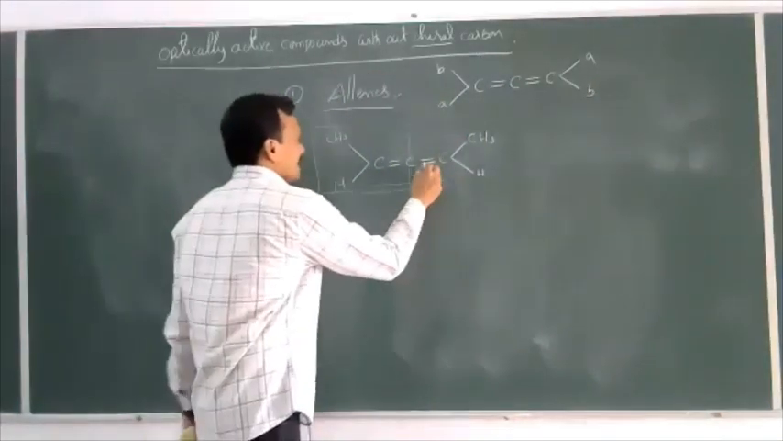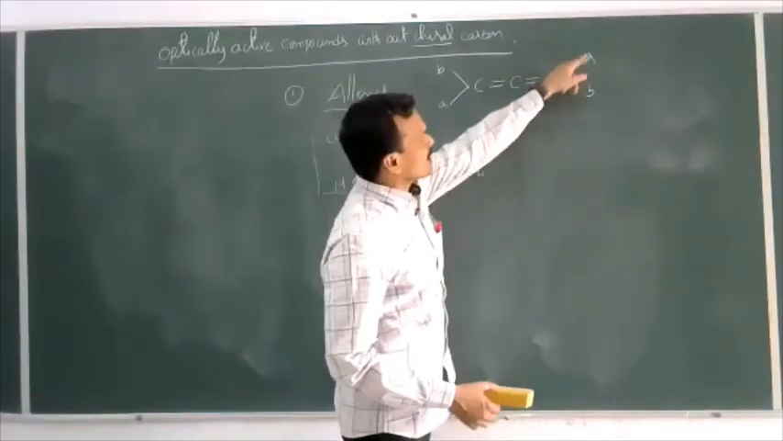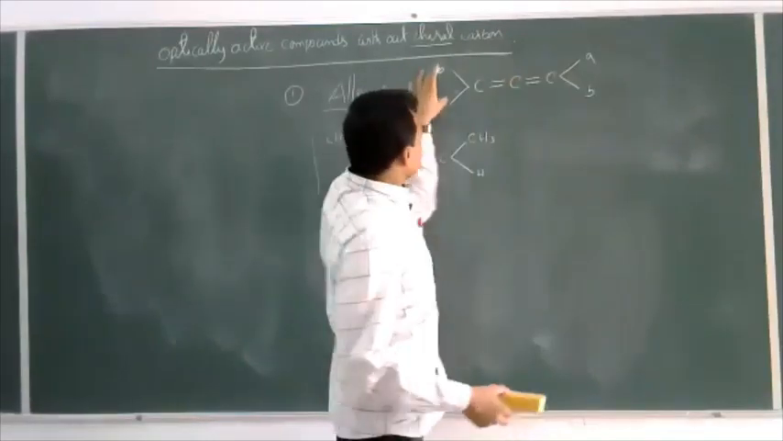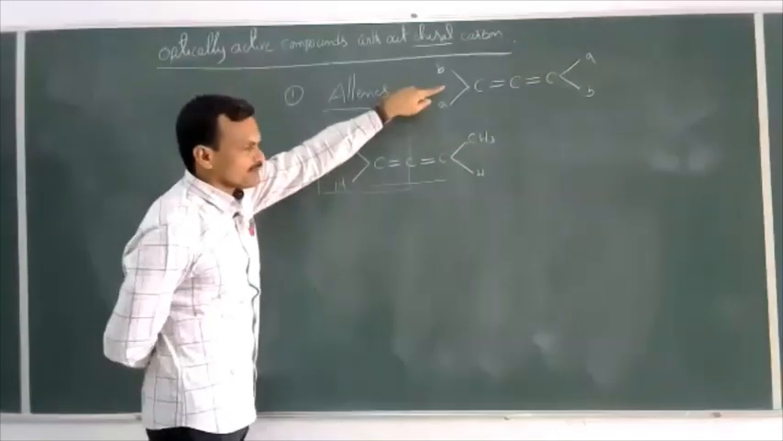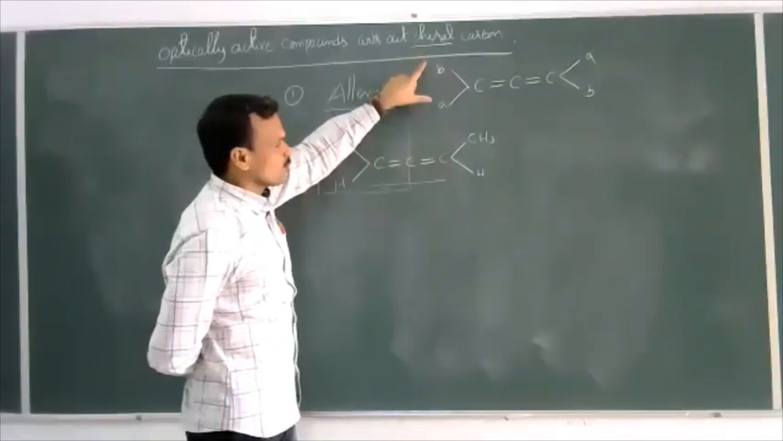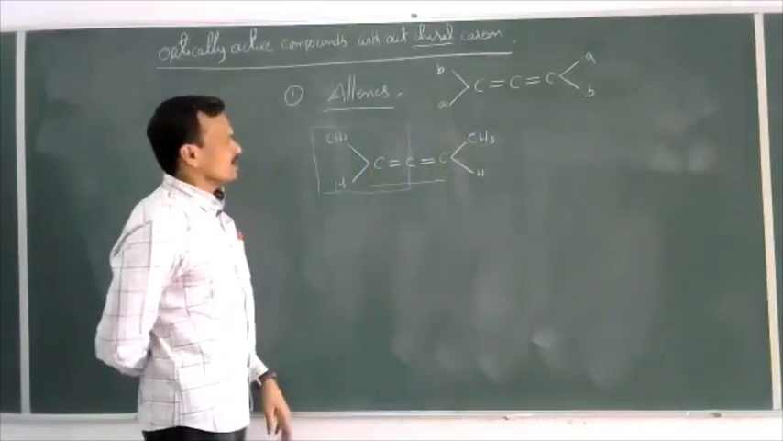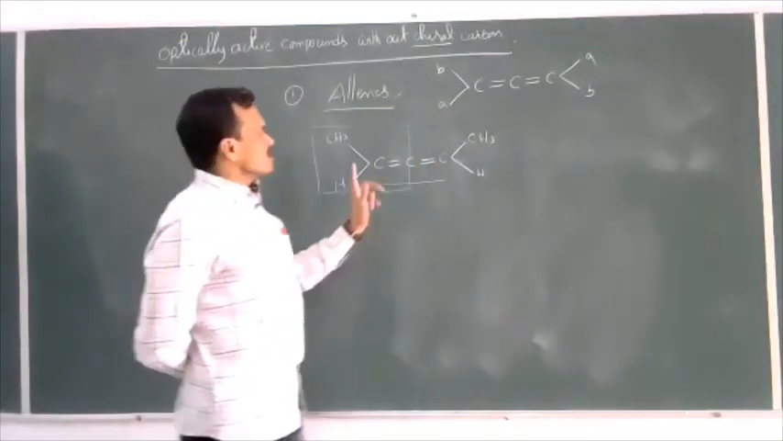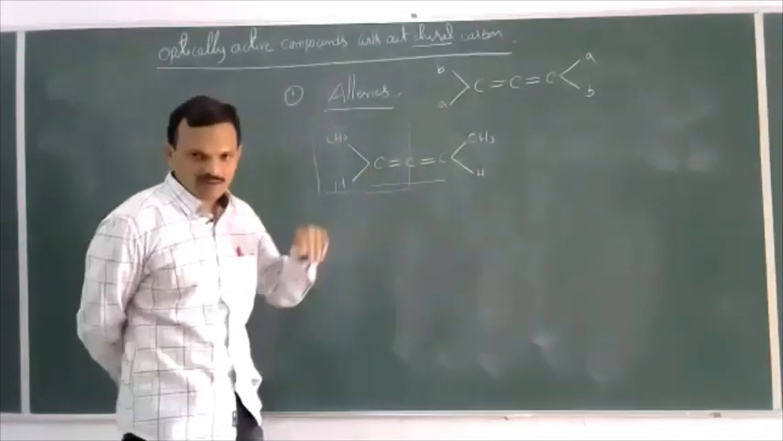So allenes are optically active if the two groups bonded to these terminal carbons are different. If these two are different, these two may be the same. So this is the general formula of allene. In allenes, at the terminal carbons, if the two groups attached to the double bonded carbon atom are different, then the compound is optically active. And one more. Suppose two double bonds are present here, this is optically active.